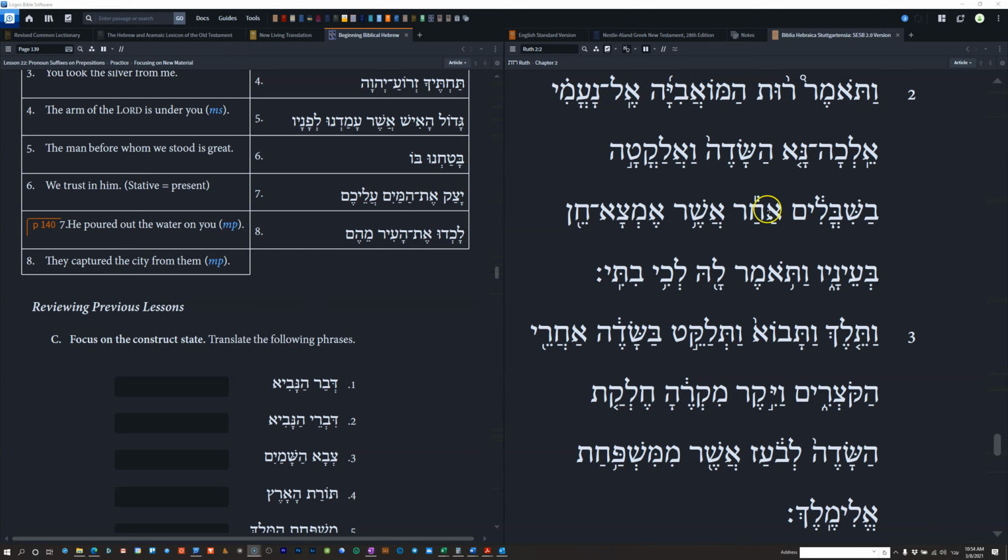Last week we were looking at Ruth chapter 2, and I'm pretty sure this is the verse we were looking at, 2 verse 2, where we ran into a situation where the relative pronoun ends up with a redundancy in a prepositional phrase where the prepositional phrase also has a possessive suffix. And so what ends up happening in the English translation is, if we translate both the relative pronoun and the possessive suffix, we get a redundancy in English.